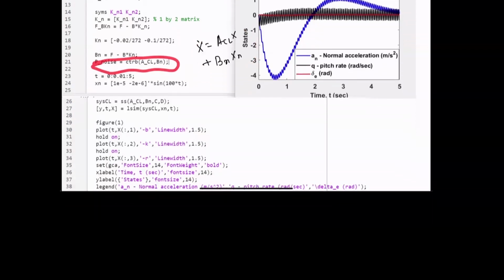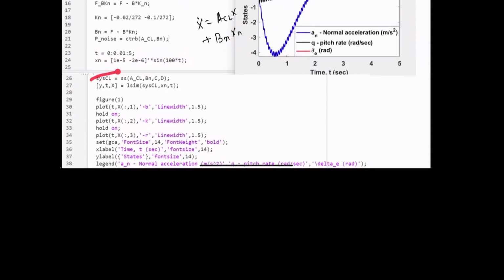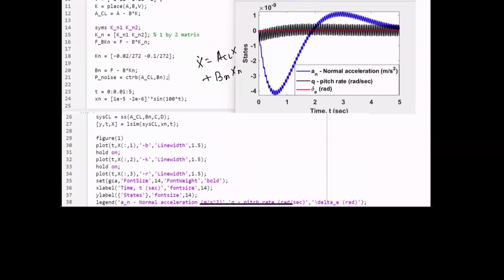Then we are simulating the system for 0 to 5 seconds with sampling time 0.01. And this is the noise given to us, this part, Xn is given. Then we are finding the state space model of the overall closed loop system, and we are using the lsim command here. We are simulating the closed loop system and giving this noise to the system, and we are finding the response of the system over time.